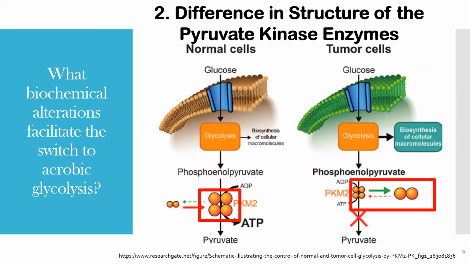However, in cancer cells, the pyruvate kinase is a dimer. This dimeric pyruvate kinase has low catalytic activity because it has reduced affinity for phosphoenol pyruvate in comparison to the tetrameric structure. Since the conversion of PEP to pyruvate is reduced, there will be a buildup of phosphoenol pyruvate, or PEP.